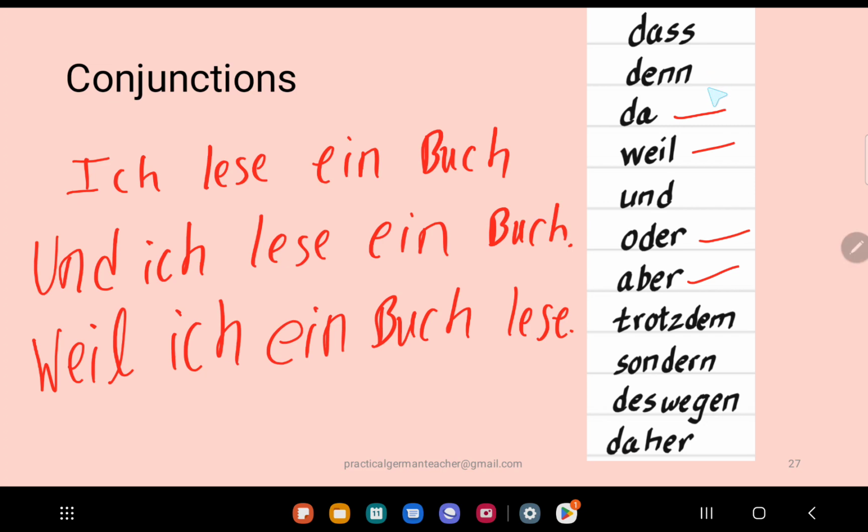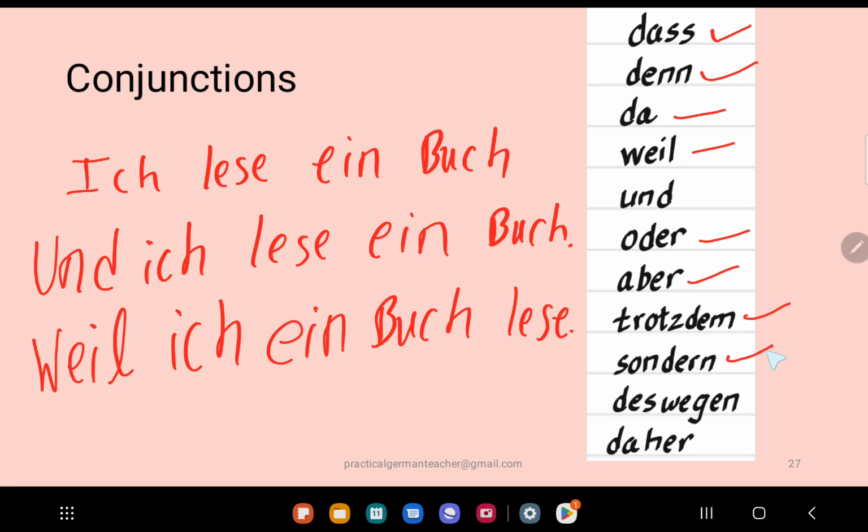You can also think of denn as the same, but with denn the sentence structure does not change. What is dass? You can think of it as that. If you want to say that in your sentence, like you say something and then say that, and then you have a sentence, you can use dass over there. Then trotzdem, again, it can mean many different things depending on what you're saying, but normally it means even though.